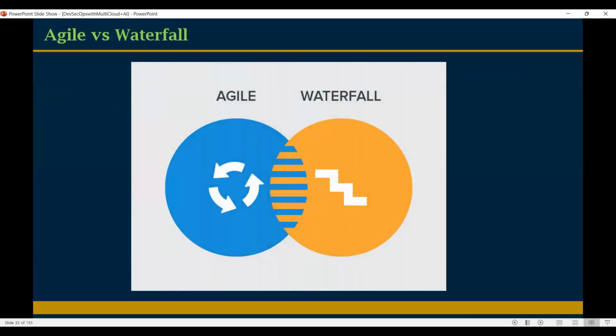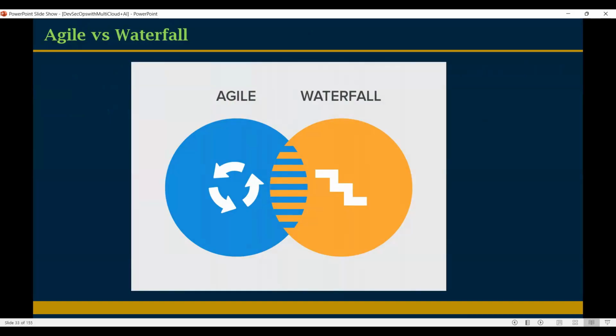Now here we have Agile and Waterfall. Two methodologies are available. Currently, every project team and every organization is using the Agile model. What is Agile? Real time, guys. Agile is parallel development. Waterfall is sequential development.